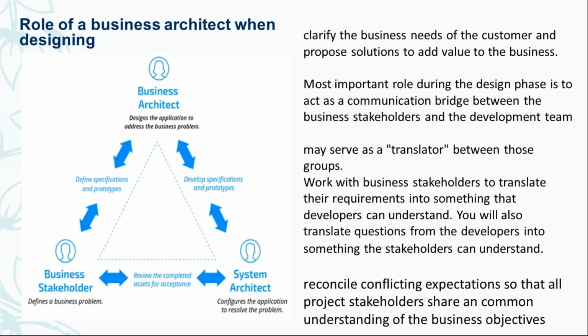So the business architect conveys the message from the business point of view to the developers, and the system architect knows the limitation of the system, so whether to pass that requirement or not, they have to deal with the system architect.